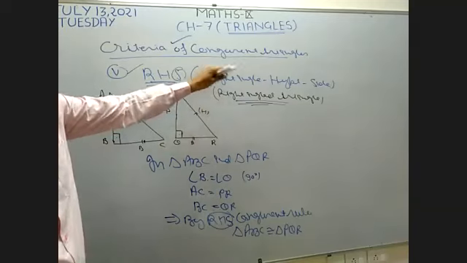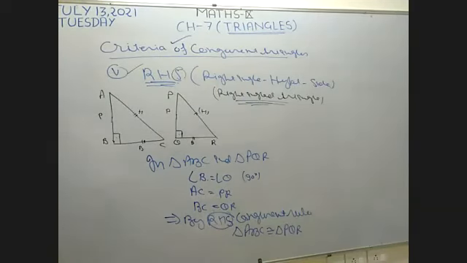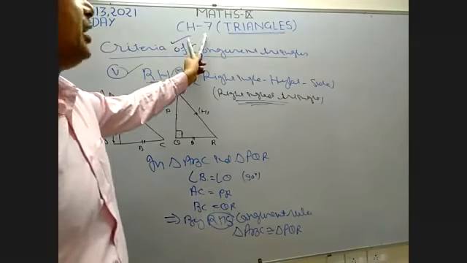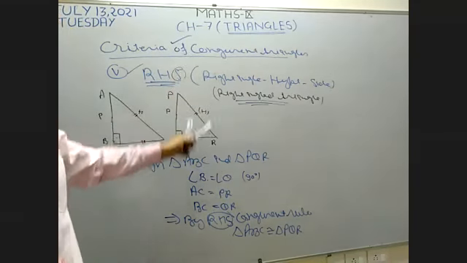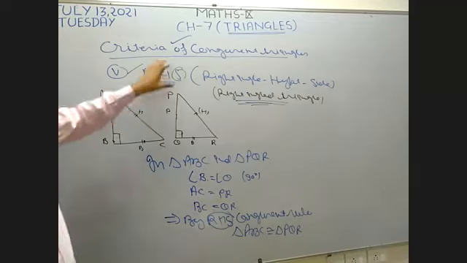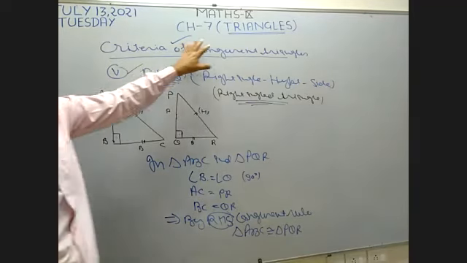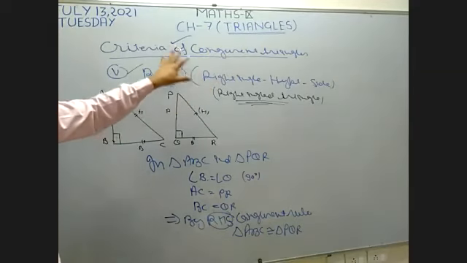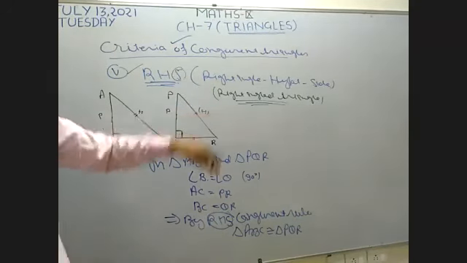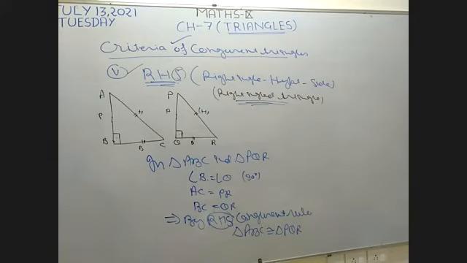Now tomorrow we are going to start Exercise 7.1. So meanwhile you have to learn all these criteria. If you clear all these 5 criteria, then this chapter is going to be very easy for you because you know the rules and regulations of how to make 2 triangles congruent.